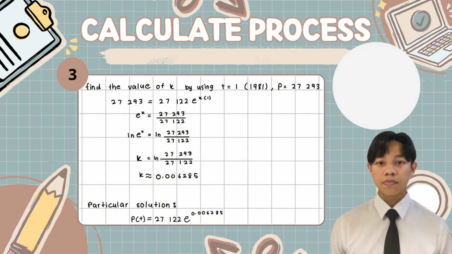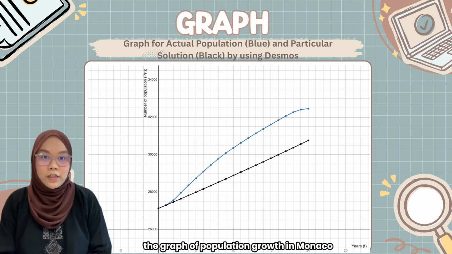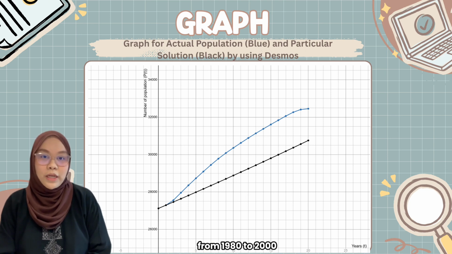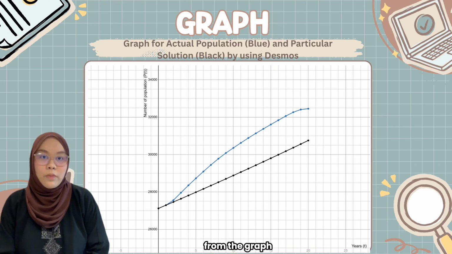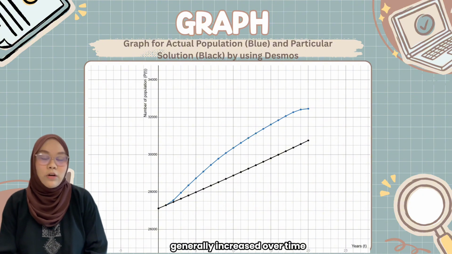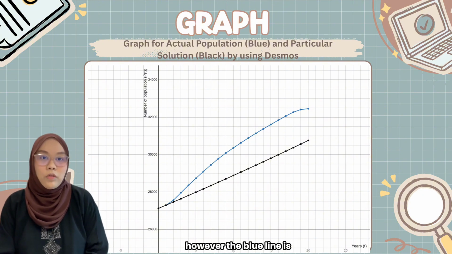Right now, I will be explaining the graph of population growth in Monaco from 1980 to 2000. This graph shows two sets of data. The blue line represents the actual population, while the black line represents the population predicted using the particular solution. From the graph, we can see that both lines show an increasing trend, which means the population of Monaco generally increased over time. However, the blue line is consistently higher than the black line, especially after the early 1980s.